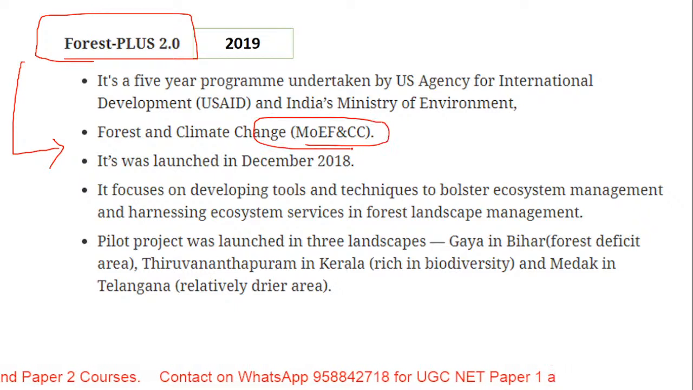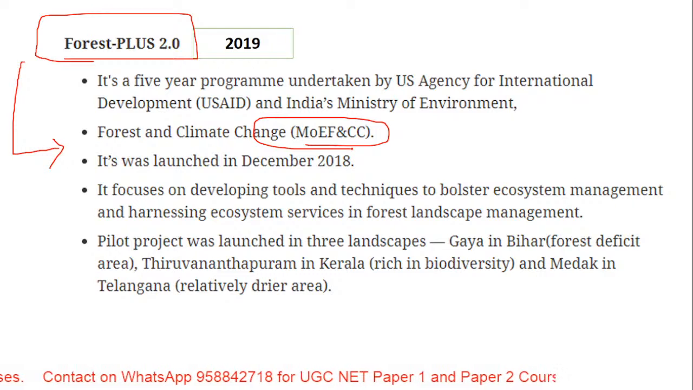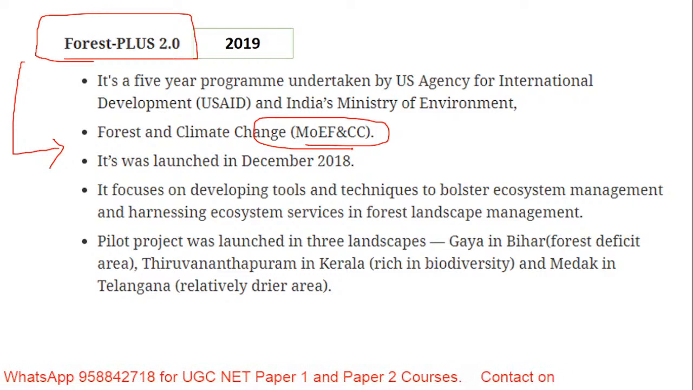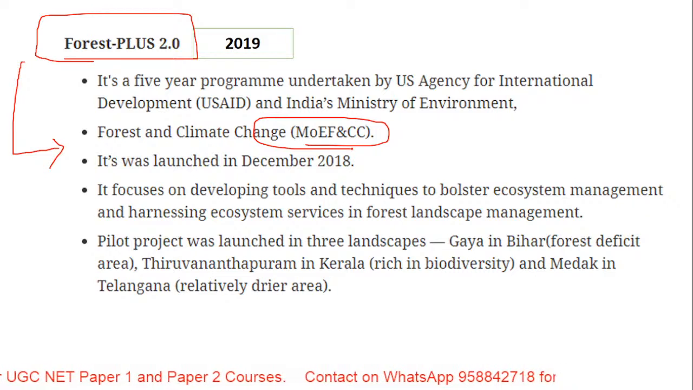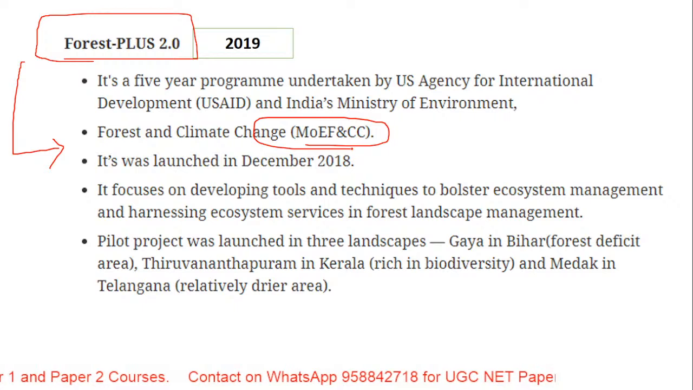Now what does this MoEF stand for? Any student in the class, we have done this in one of the classes. I have not purposely kept any full form for this. Let me see whether you people remember. It is called what? I'm just waiting for an answer.